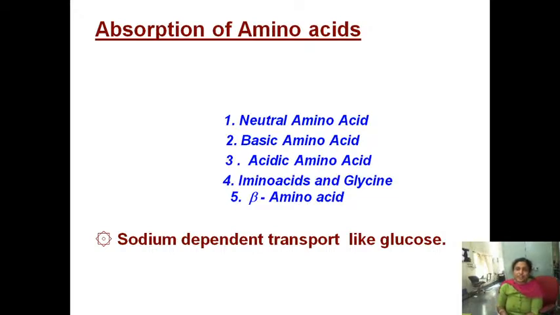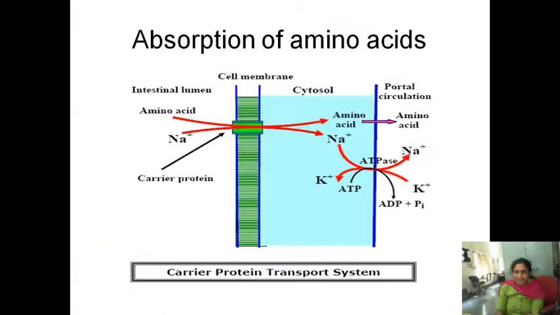Some are sodium dependent transporters which transport exclusively neutral amino acids, a few transport basic amino acids, and a special transporter is required for beta amino acids and for acidic amino acids. So different transporters should be available in the intestinal mucosal membrane for the transport of various amino acids.